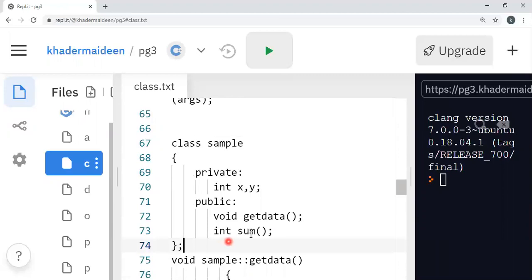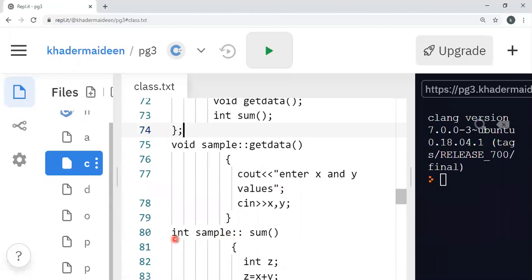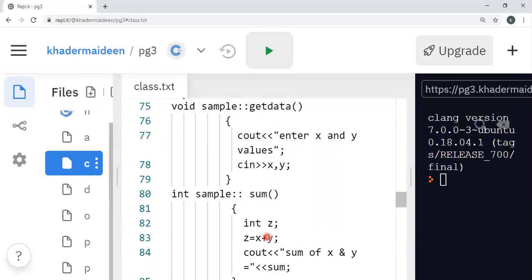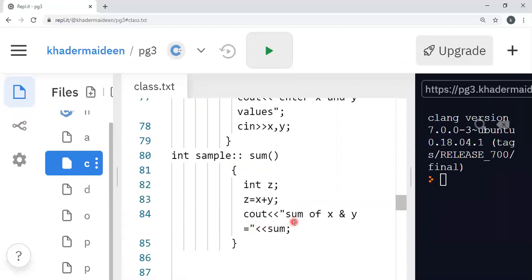Then what is another member function? Another member function is sum. In the definition here, the return type is integer. The name of the class is sample, then the scope resolution operator, then the member function name is sum. Here I am defining a local variable z. z equals x plus y. Then the sum of x and y is, not sum.